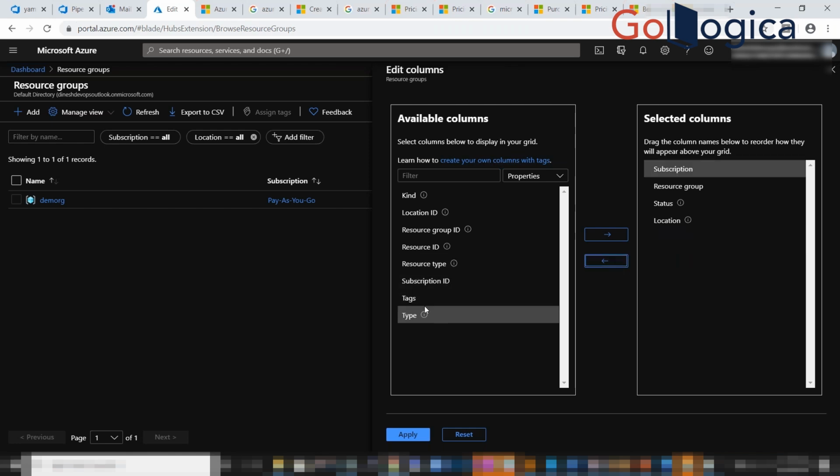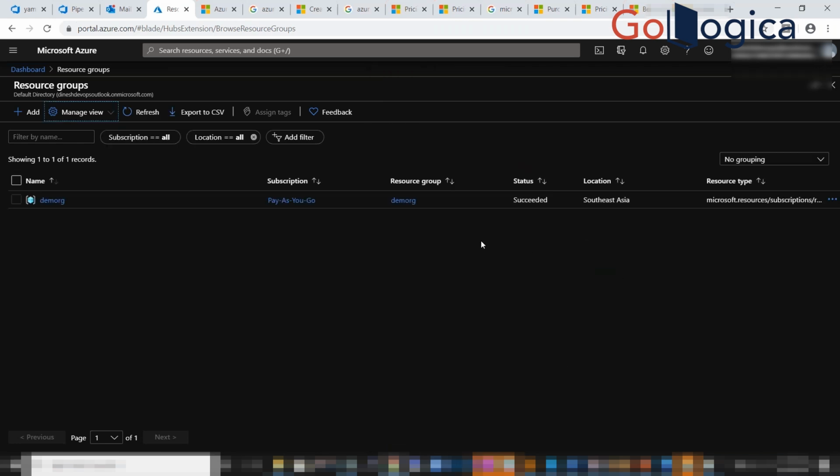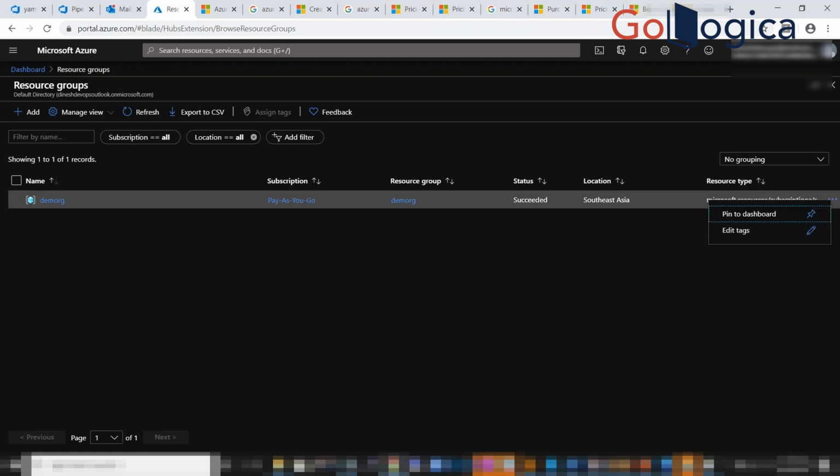And if you want to include something like resource type, just include it. It's all about your requirement, your interest. So this is enough for me. Click on apply. See, tags are not there, resource type is there. And then you can do the dashboard from here. You can edit tags from here.